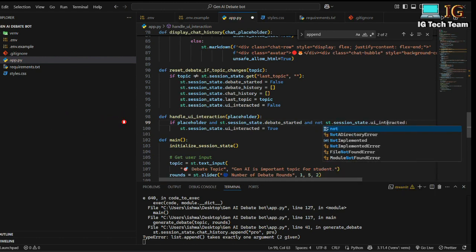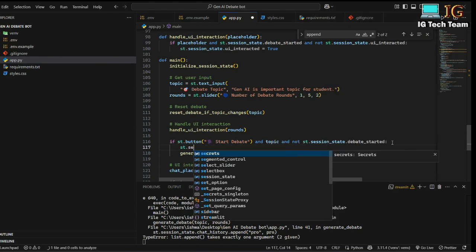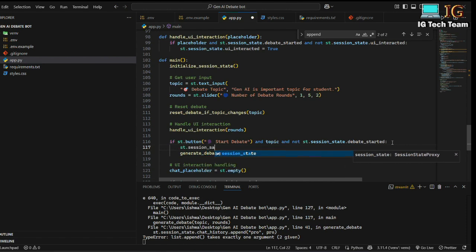Means if the UI has not interacted, then only we have to change this value to true. That means that now the UI has interacted. Okay, and here again, if I click on this start debate button, and if there is some topic, and initially if the debate has not started, then we have to generate the debate. And when we enter into this block, we have to write st.session_state.debate_started.